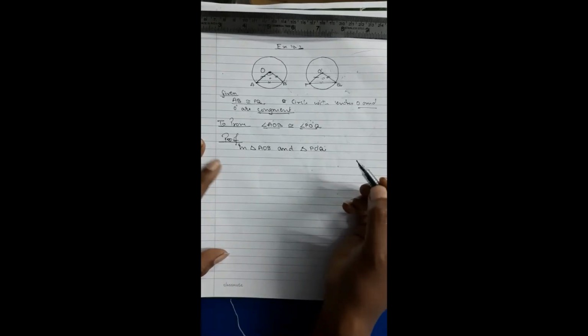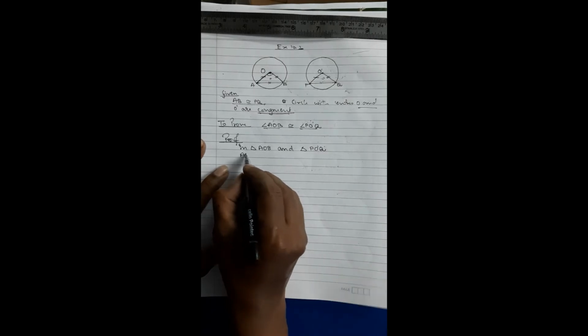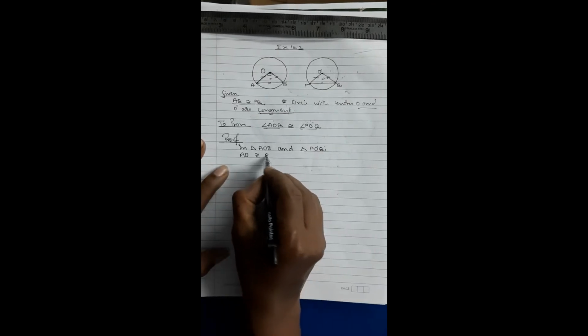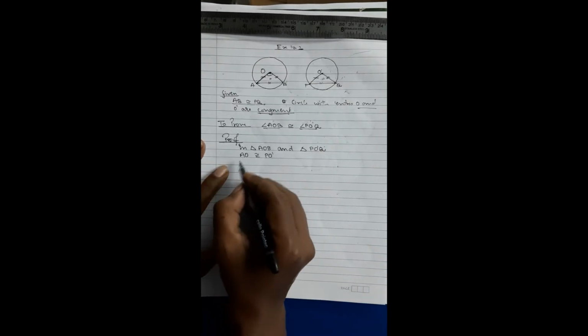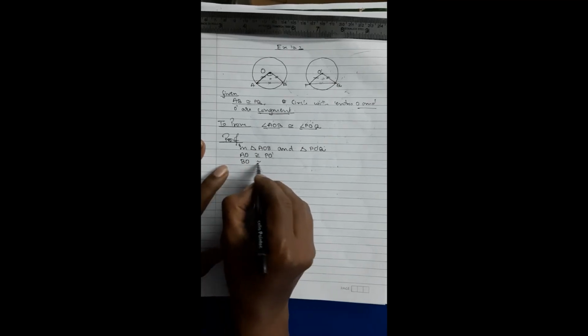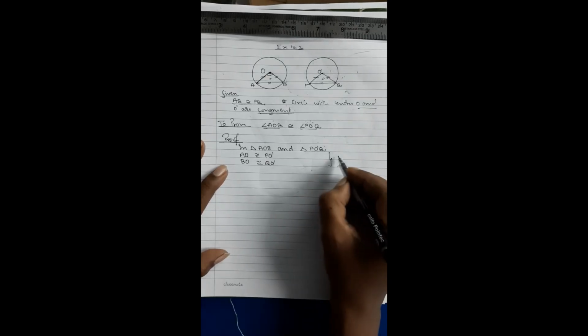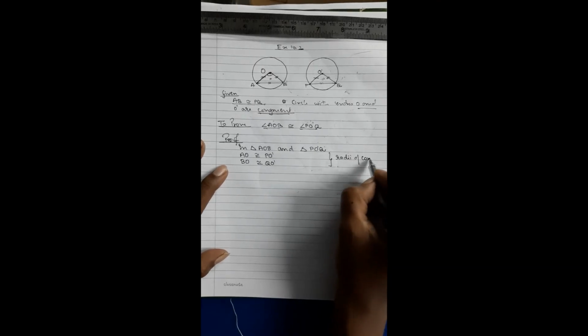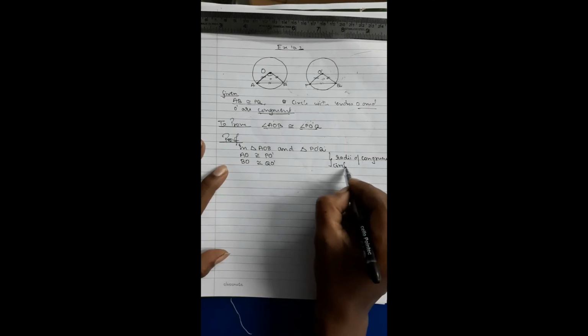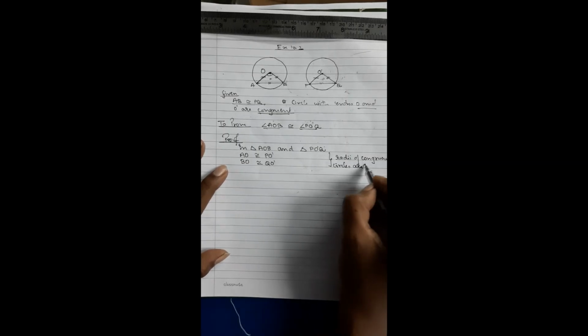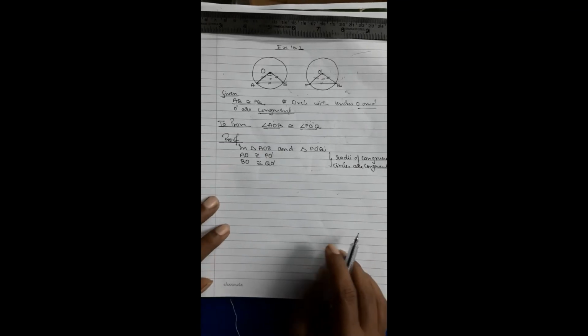In triangle AOB and triangle PO dash Q, what are we getting? AO is congruent to PO dash. Fine. Also BO is congruent to QO dash. For both, the reason is radii of congruent circles are congruent. Okay, so this is done.